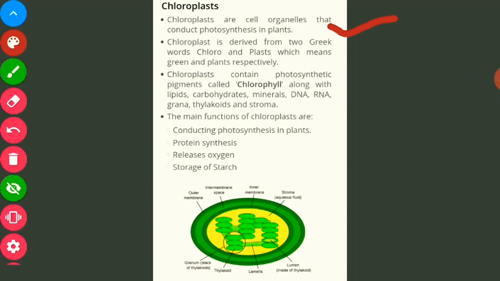The main functions of chloroplasts are that they help in the conduction of photosynthesis, they help in protein synthesis, they help in the release of oxygen, which is very important for the survival of all living beings, and in the storage of starch. These are the functions performed by the chloroplast, and these are very important.